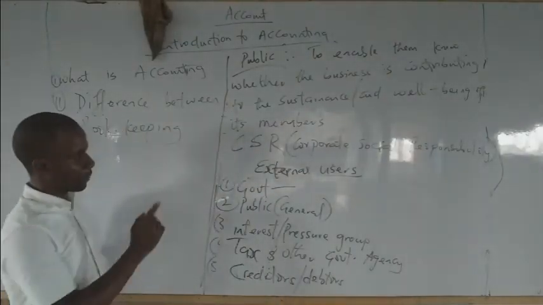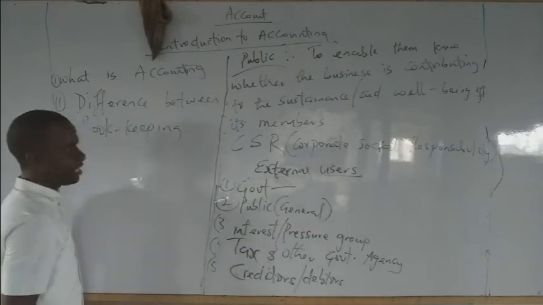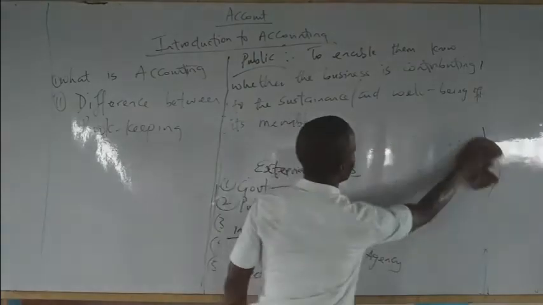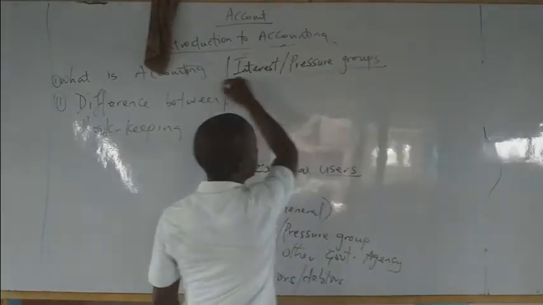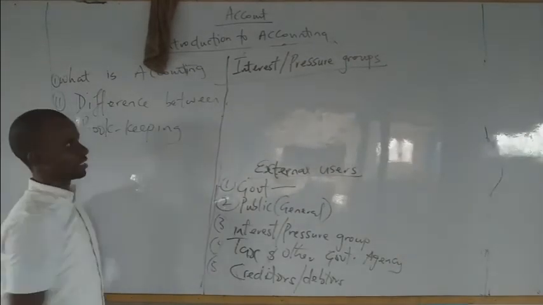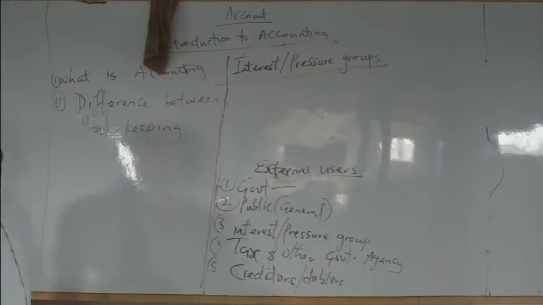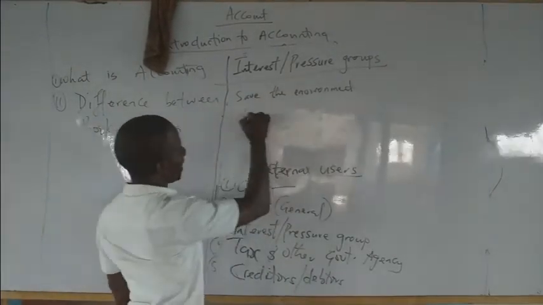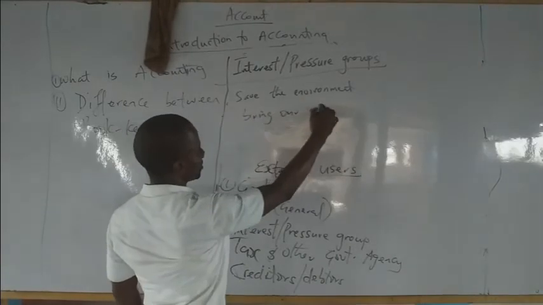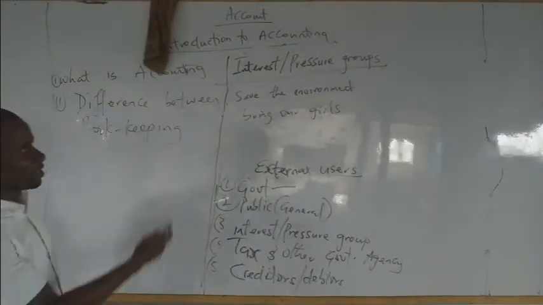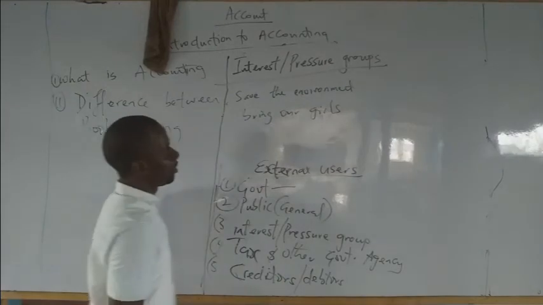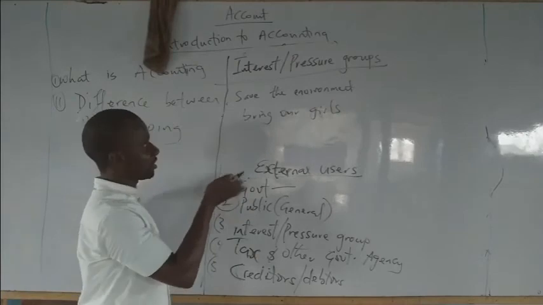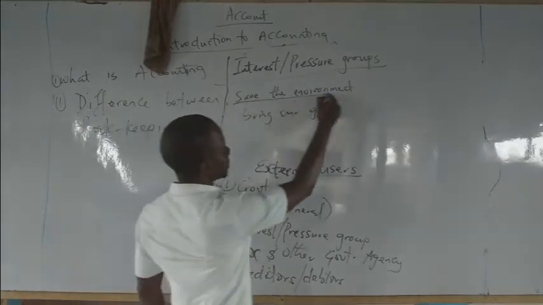Now, the third set of people in the internal users are the interest or pressure group. Now, what is the interest of pressure groups or interest groups? You might have seen all this save the environment, bring back our girls, all those things. Yes, you must have seen it. Those are good examples of interest or pressure group. Now, what are their aims? They have a specific aim or specific interest. Like for example, save the environment.